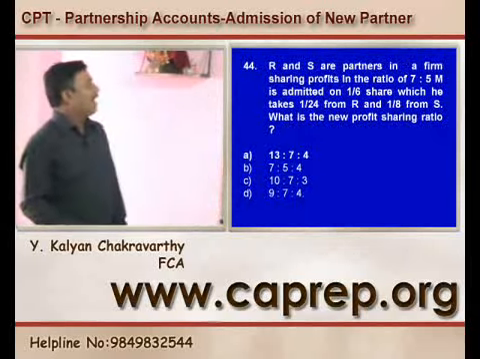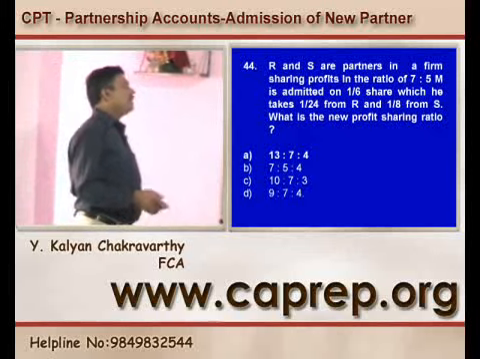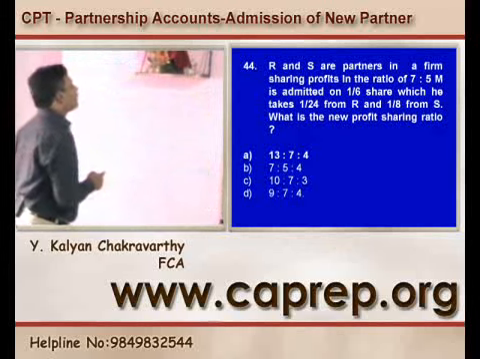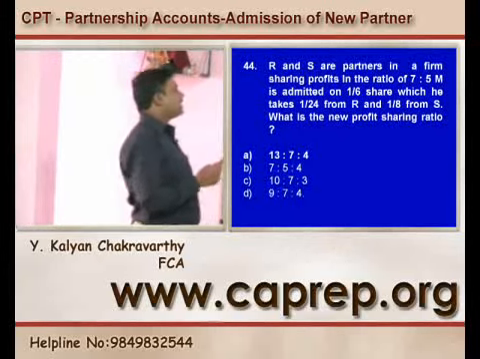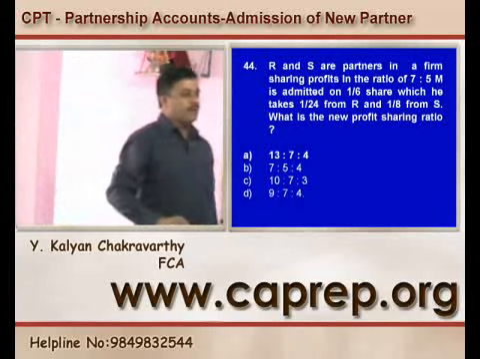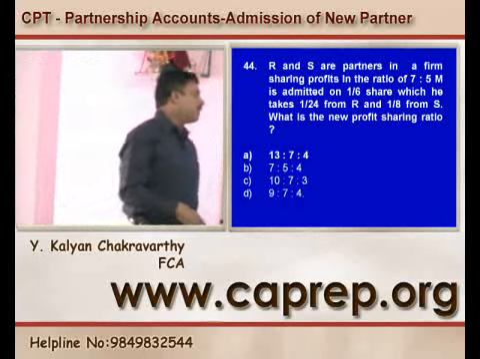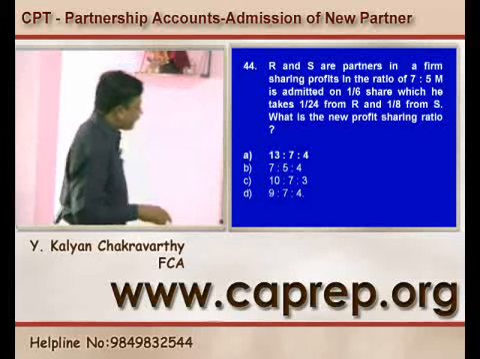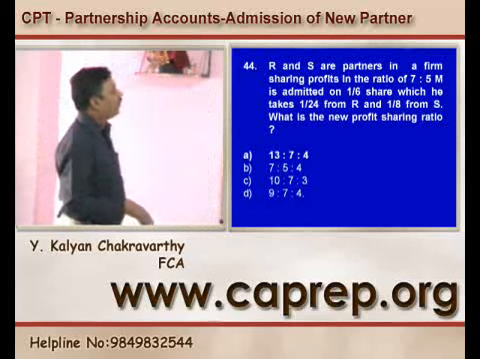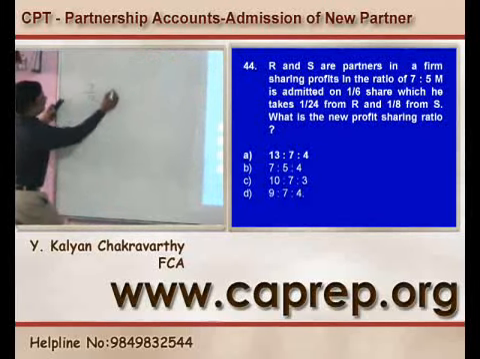Question number 44. R and S are partners in a firm sharing the profits and losses in the ratio 7:5. They admitted M for a 1/6 share, which he takes 1/24 from R and 1/8 from S. What is the new profit sharing ratio? The new profit sharing ratio of R is equal to 7/12 minus 1/24.